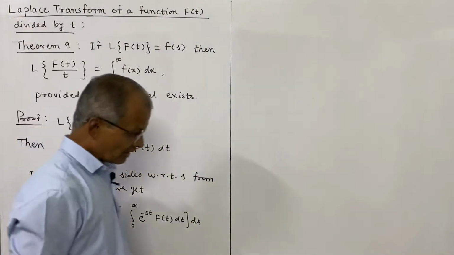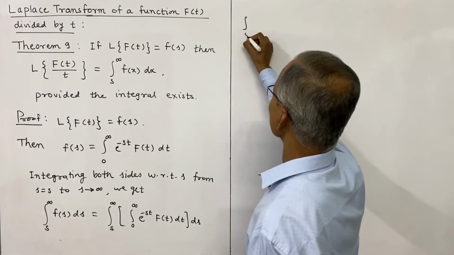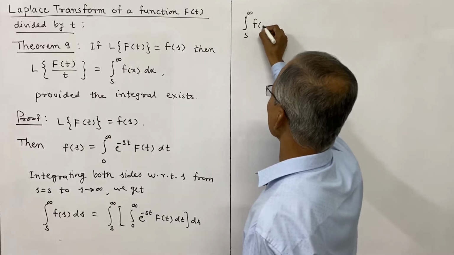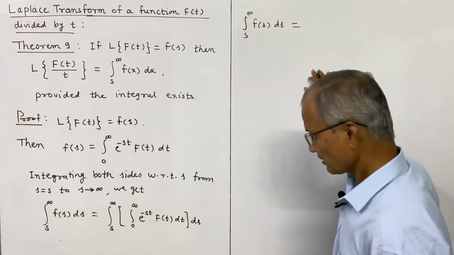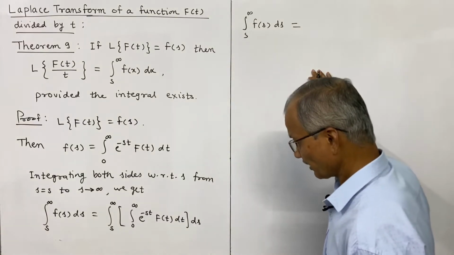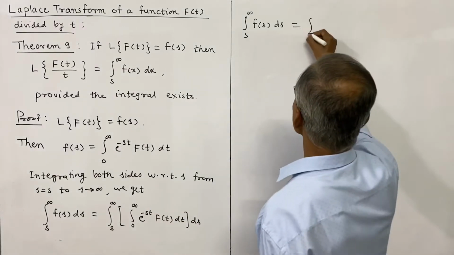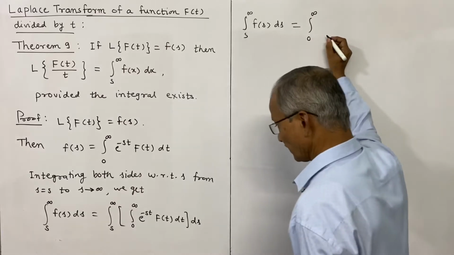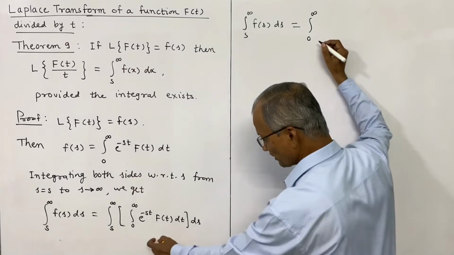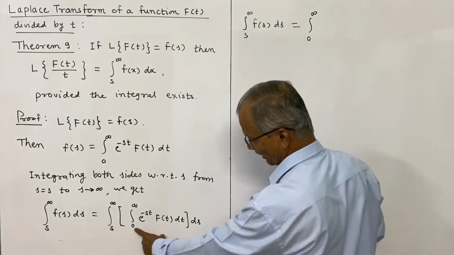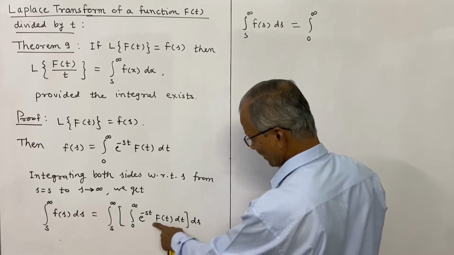Now we will keep the left side the same, that is integral s to infinity of f of s ds, and on the right side we shall change the order of integration. I shall write this integral outside, integral 0 to infinity, and the outer integral is with respect to t. So this is the only function of t, f of t.